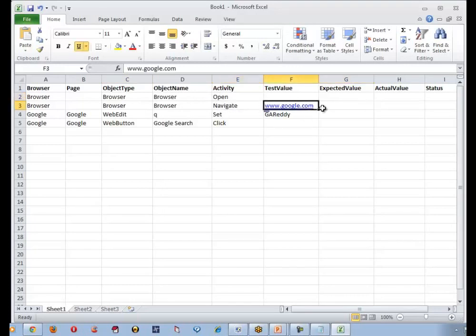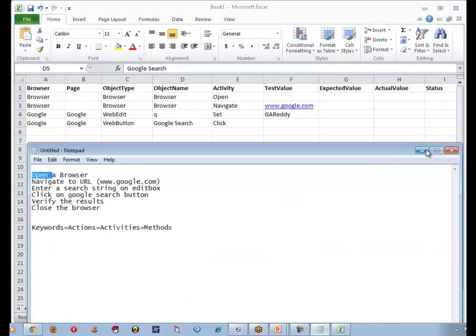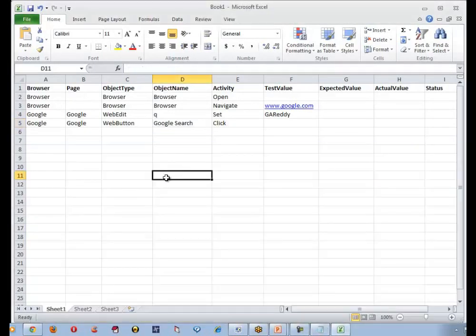What is the URL? Google.com. Once navigated, on the Google browser, on the Google page, with respect to web edit called Q, I wanted to set or enter something. What is that? Gedit. Once entered, I wanted to click on a web button called Google search. That's whatever I did here, I'm just doing that. Is this point clear? Yes, sir.